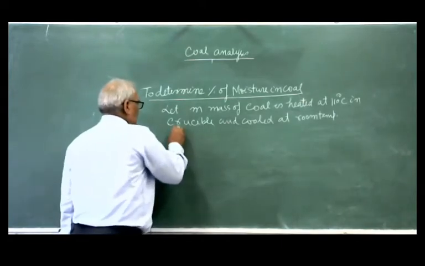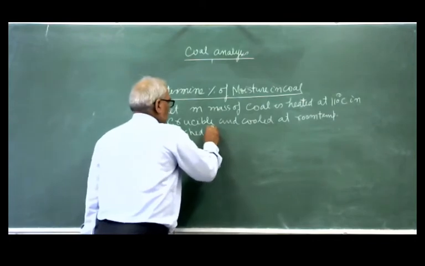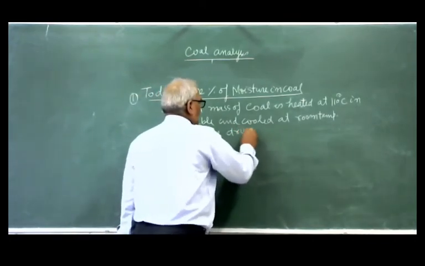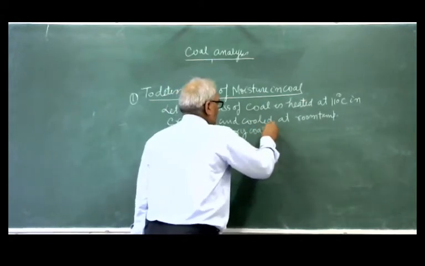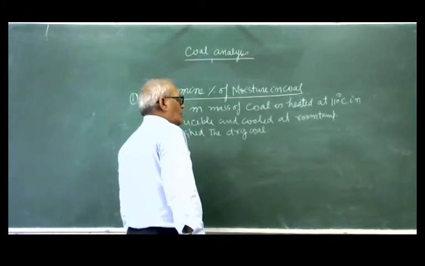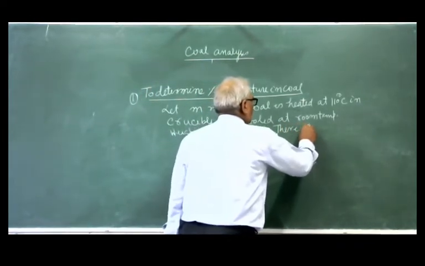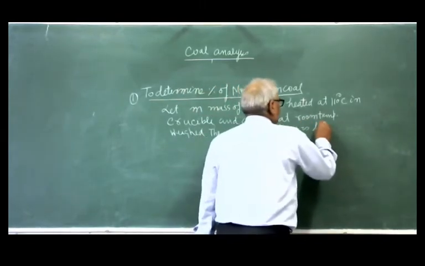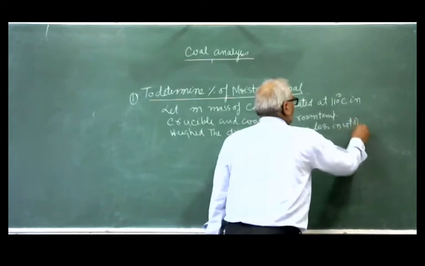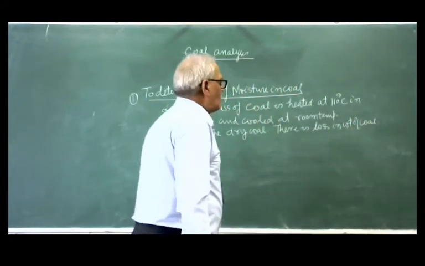Weigh the dry coal. Then there is a loss in weight of the coal.